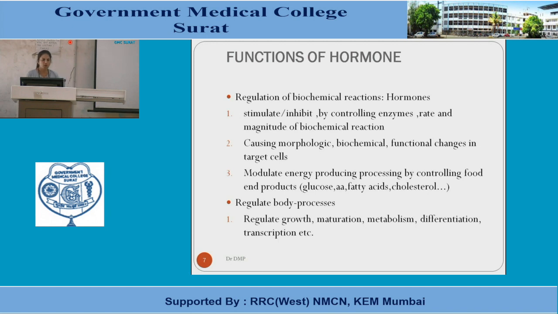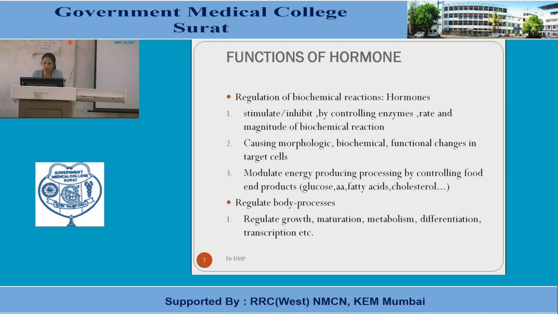Second function is causing the morphologic, biochemical and functional changes in the target cells. The third function is it modulates the energy producing processes by controlling food and products. Like it regulates the glucose concentration in the blood or the storage of glucose in the body. It also regulates the storage of amino acids or fatty acids and so on.